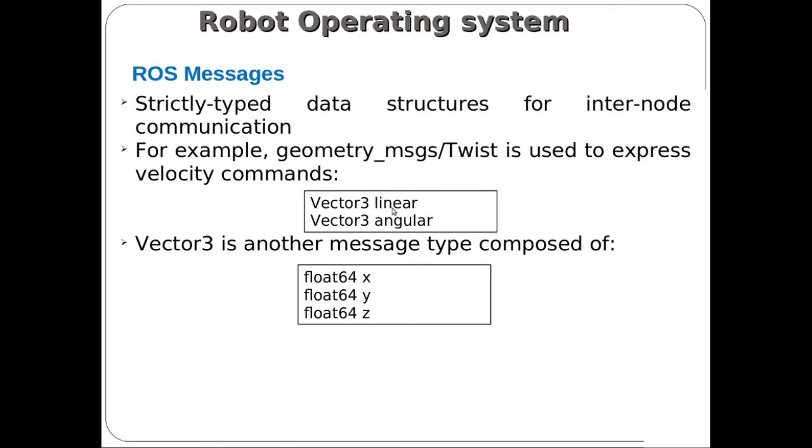Here Vector3 linear and Vector3 angular are the velocity commands. In the Robot Operating System, we have turtlesim, which is already written to control our robot. Turtlesim is one of the simulators for a mobile robot. It is mainly created for practicing or learning the Robot Operating System, so ROS itself has created some topics and some nodes to run our turtlesim.